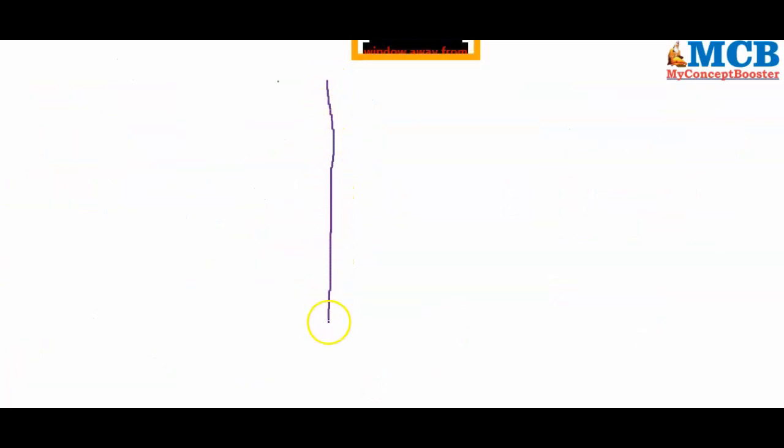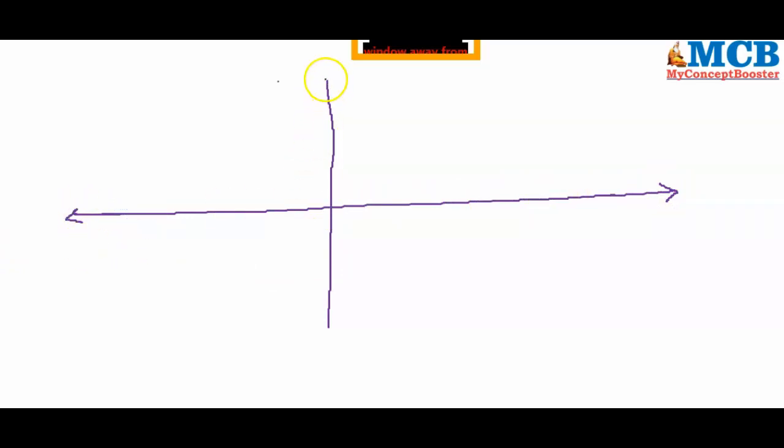All of you take the coordinate axis. This is positive x axis, negative x axis, positive y axis, negative y axis. This is origin, everybody knows.